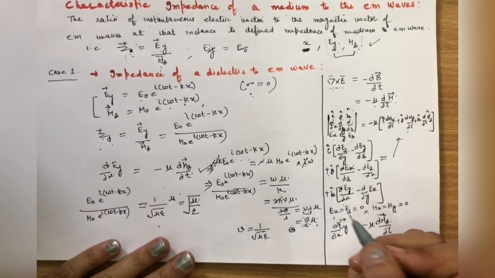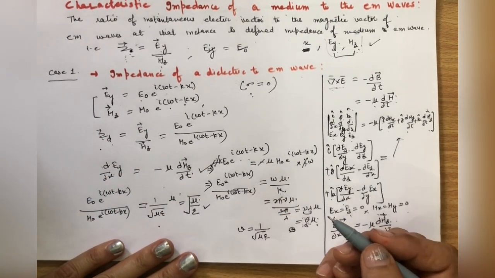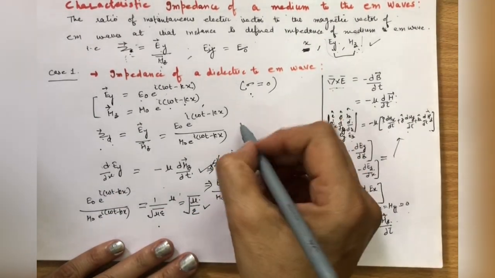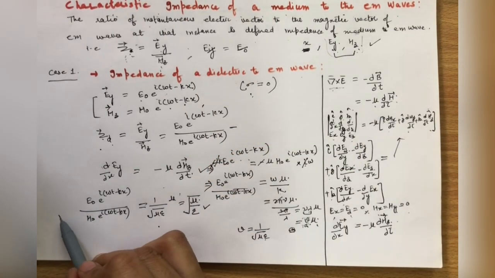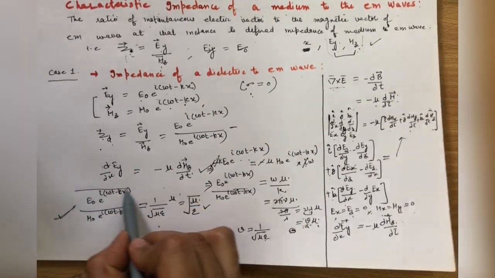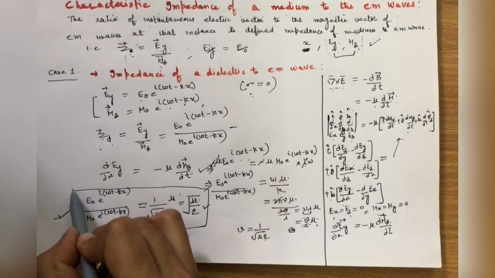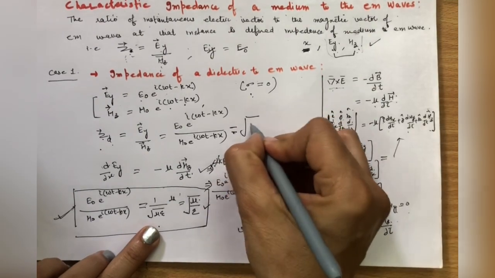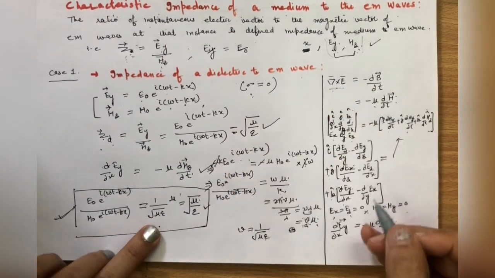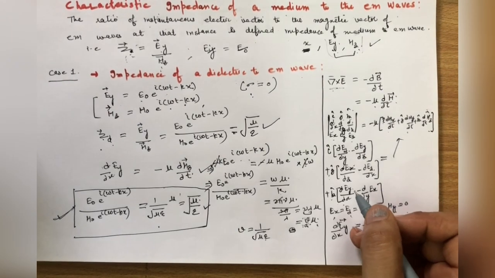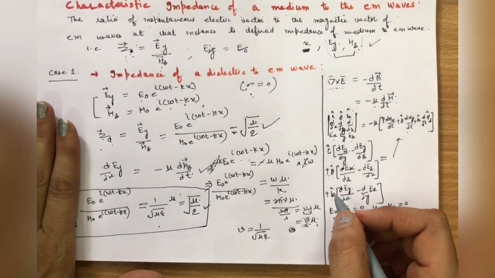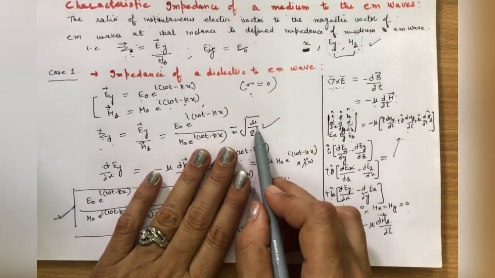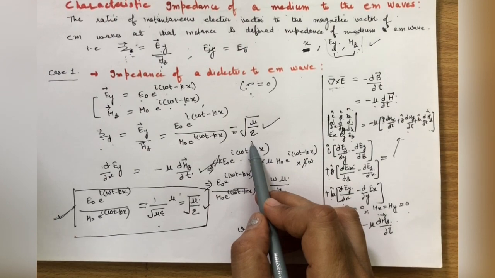This is the value of, you can say, impedance in the case of dielectrics. I put now this value in this equation, so we get this equal to under root of mu over epsilon. Clear? Clear to all? So this is the impedance of a dielectric to an EM wave, that is under root mu over epsilon.